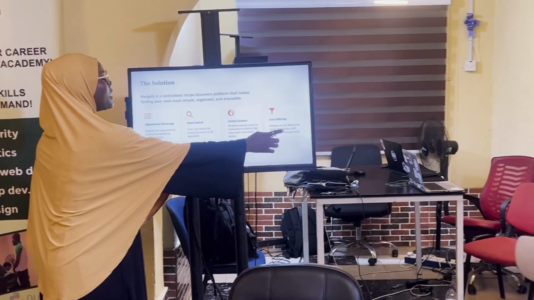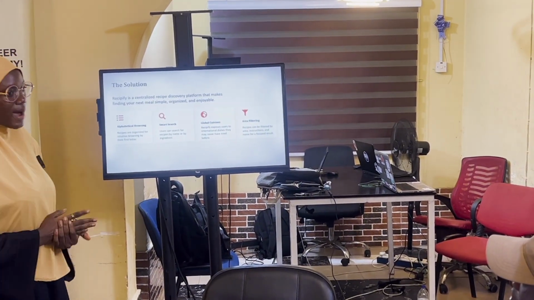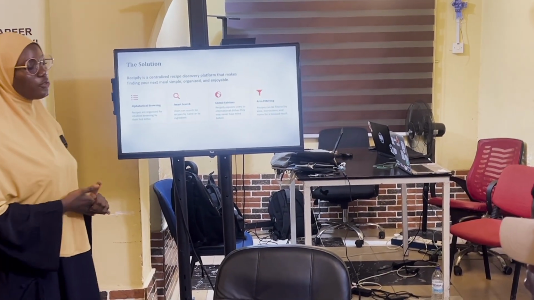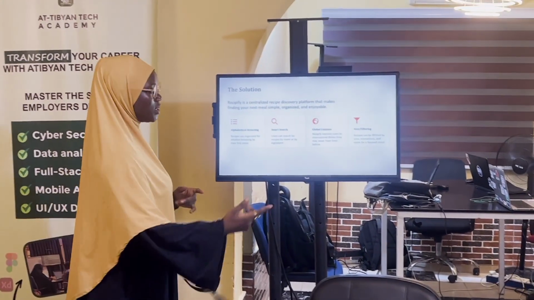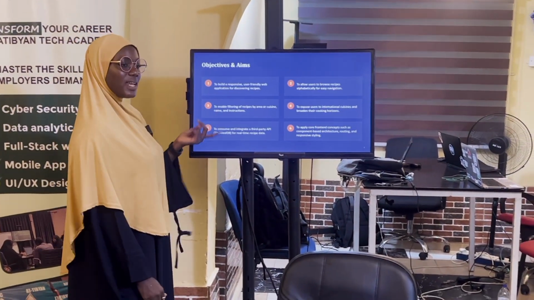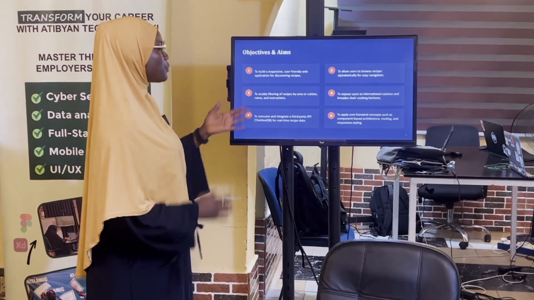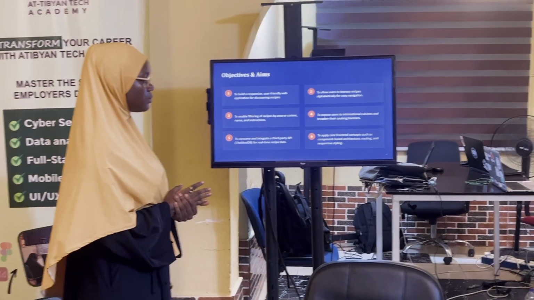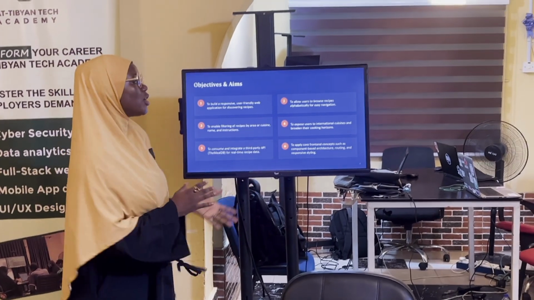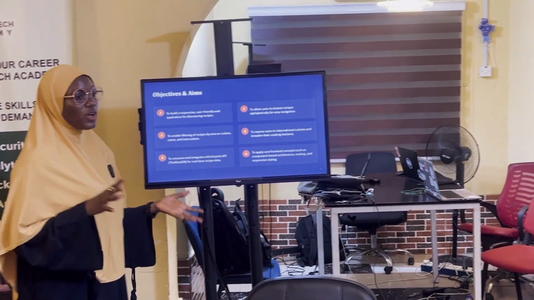And then another interesting one is you can filter it by area. So if you want a food from Milan or you want a food from Ireland, you can use the name of the area to search for the food. So the objectives and aim of the app: the first one is to build a responsive, user-friendly web application for discovering recipes. The second one is to allow users to browse recipes alphabetically for easy navigation.